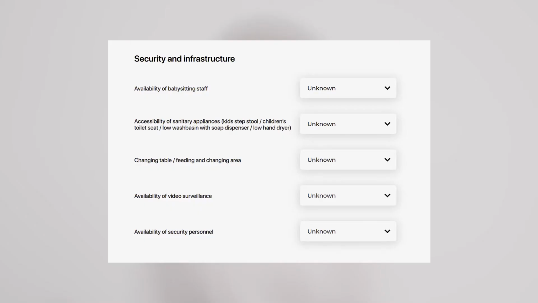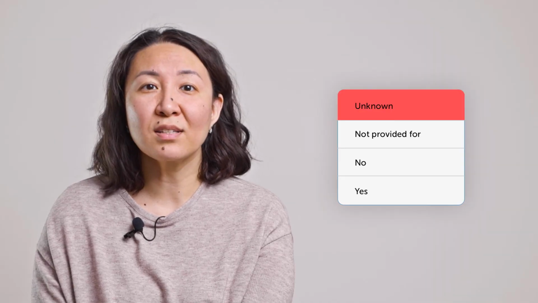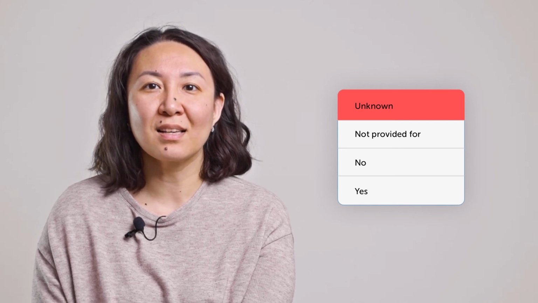The final block of the questionnaire is security and infrastructure. The questions in this block help to assess how safe and accessible the facility is for young visitors. There are 5 questions to answer here. Please note, despite the fact that the system automatically offers you the option unknown, we strongly recommend not selecting such an option in this block. The Accessible Kazakhstan team believes that every public facility should be accessible and safe for all visitors, including children. Therefore, we really want this information to be present in the facility's profile on the map.